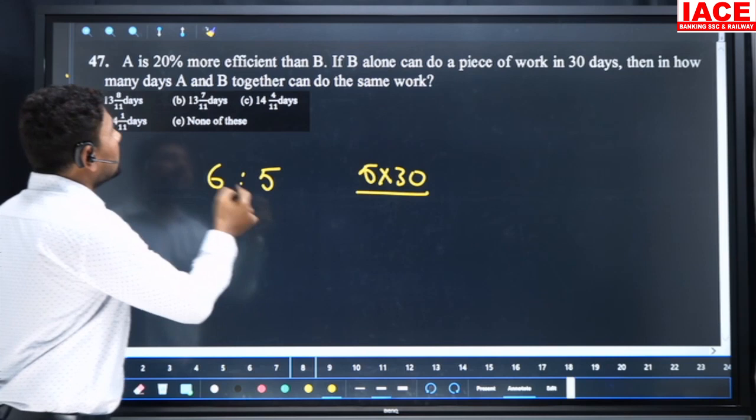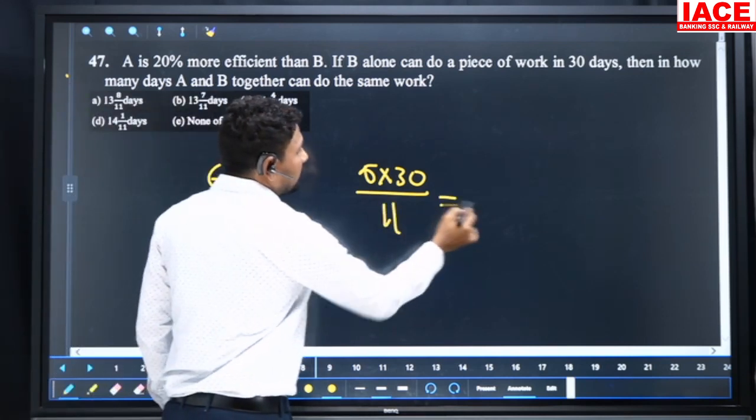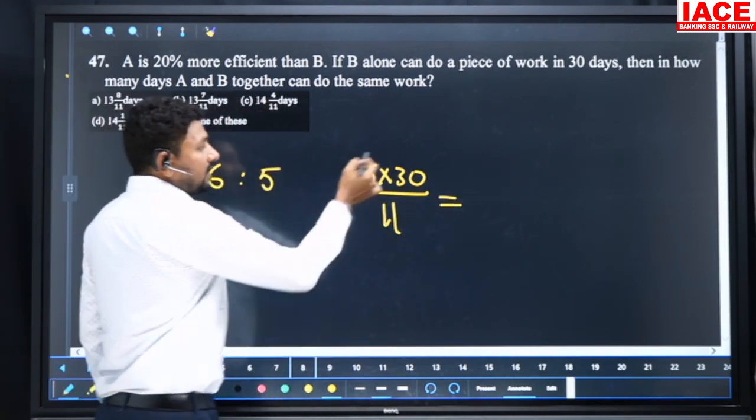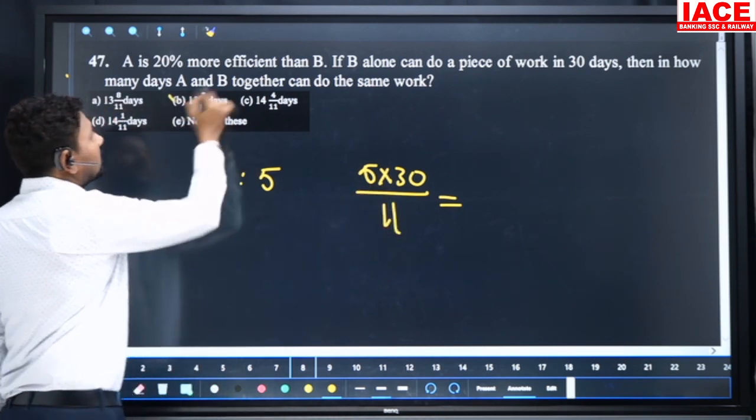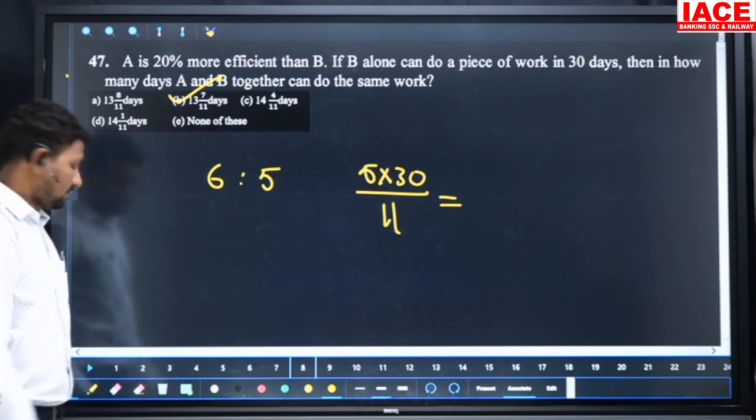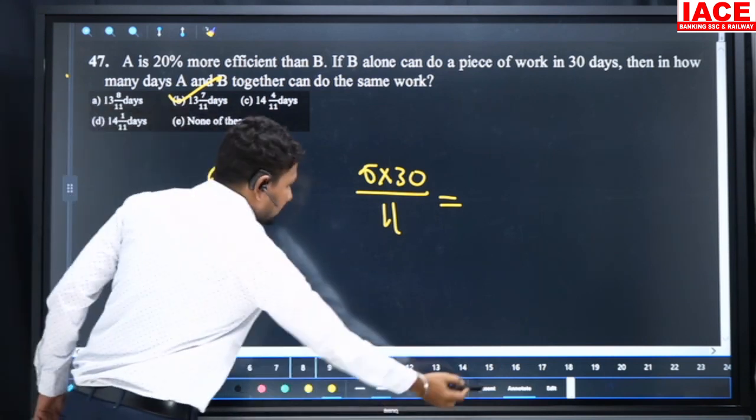Then how many days for A and B together? A and B together means 6 plus 5, 11. 150 by 11: 13 elevens are 143, extra 7. That means the option is 13 and 7 by 11 days. Then move for the next question.